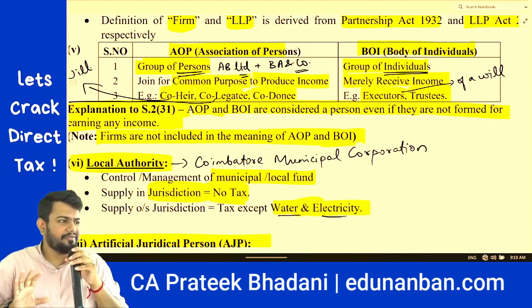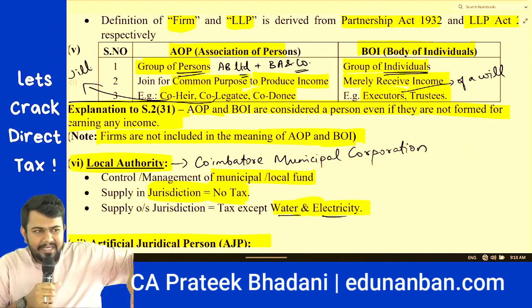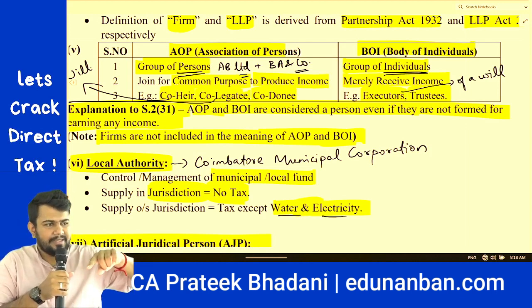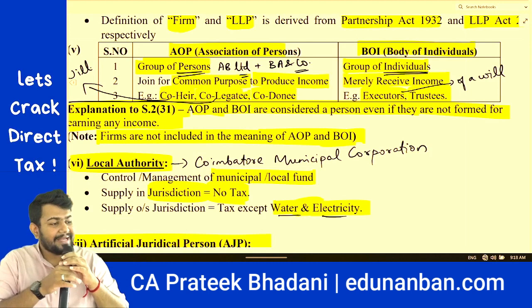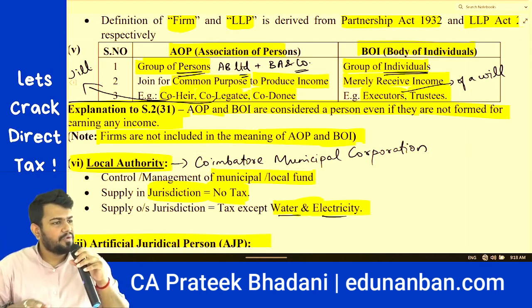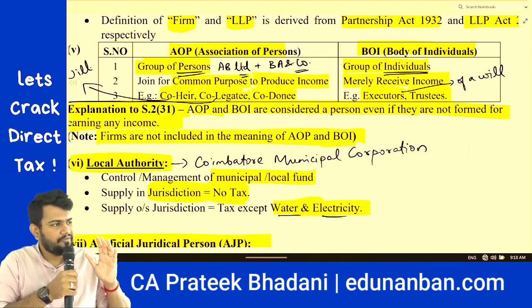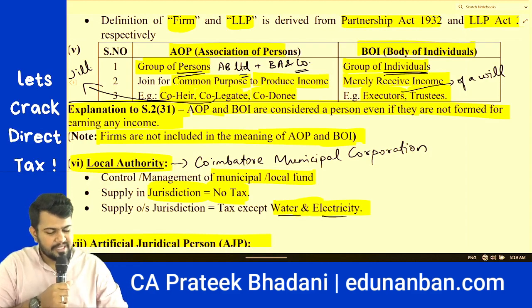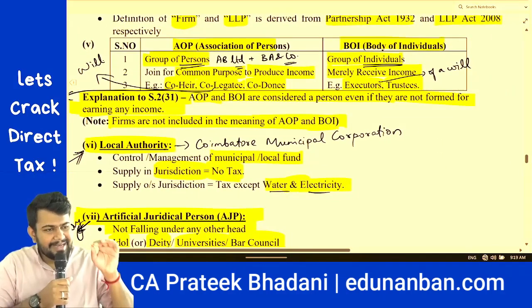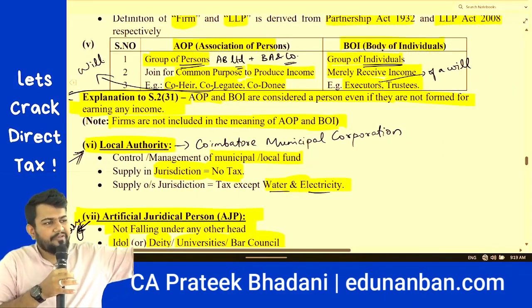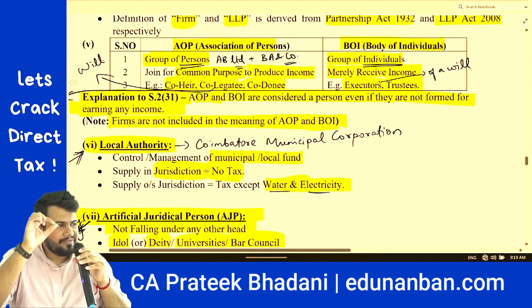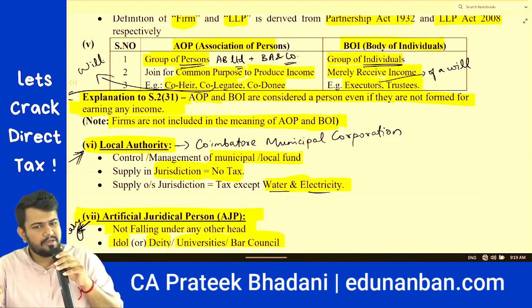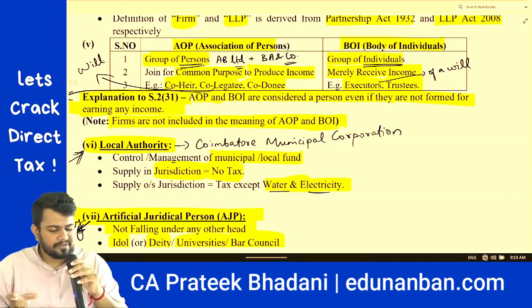From the name itself, we know that only individuals can form a BOI, that is, body of individuals, whereas others than individuals can also form what? Association of persons. That is the first difference. What is the second difference? In case you find a group of individuals, the group of individuals can be AOP also, BOI also. Then what is the difference?